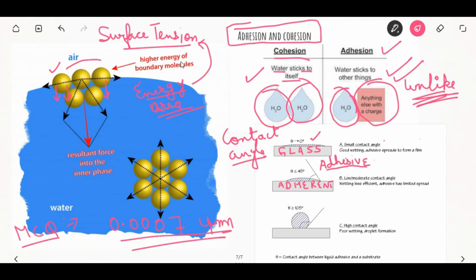So remember, if there is a small contact angle, there will be good wetting. So the adhesive will spread to form a film. If the contact angle is less than 45 degrees, the wetting will be less efficient and the adhesive has a limited spread. If the angle is greater than 105 degrees, then there will be poor wetting or droplet formation.